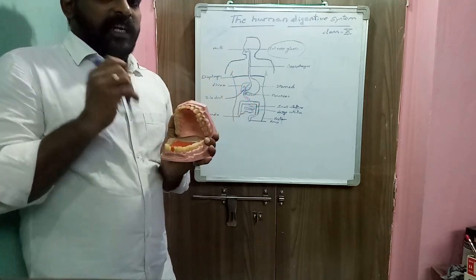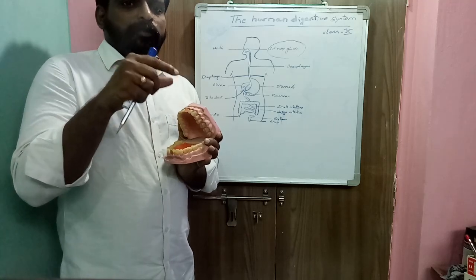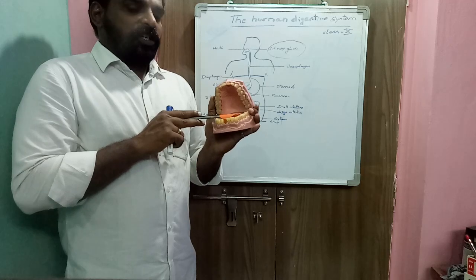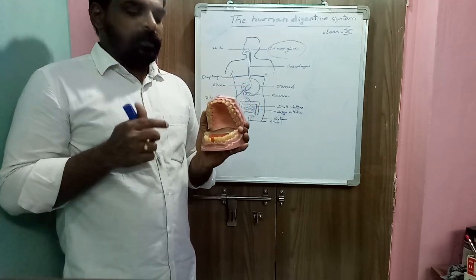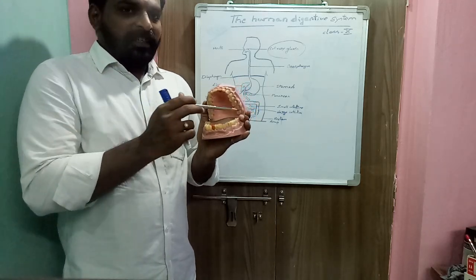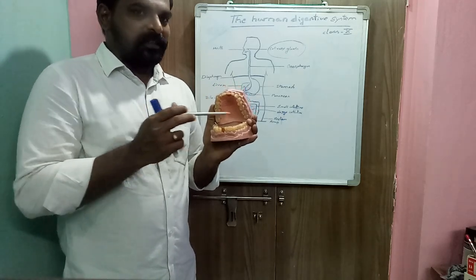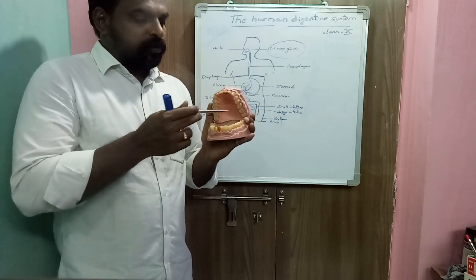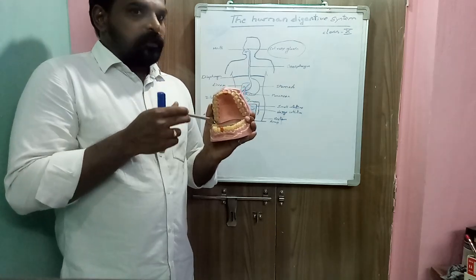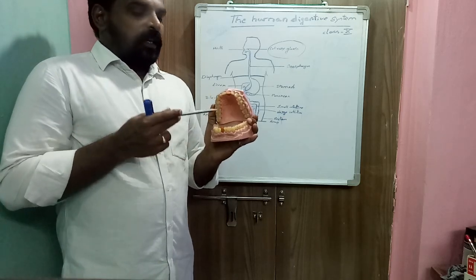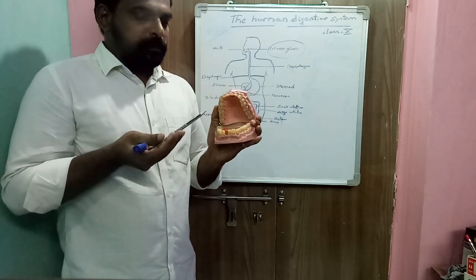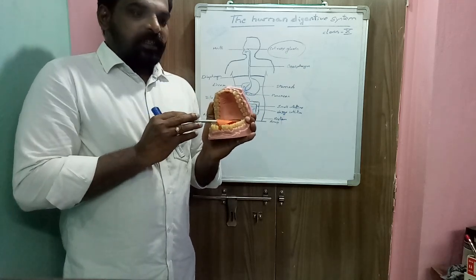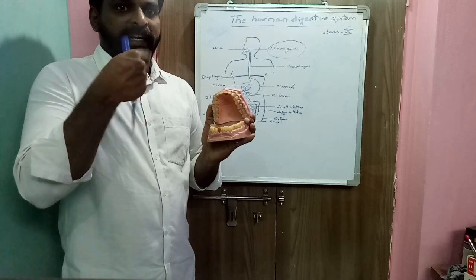So this tongue helps in mixing the food materials with the saliva. That is the function of the tongue. Another function of the tongue, it helps in speech, and the tongue cleans the teeth. It also moves the food materials from one corner of the mouth to another corner, and pushes the food materials towards the teeth. So tongue acts as a movable spoon during drinking.